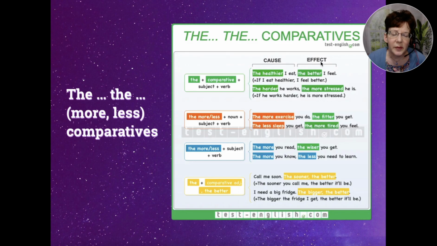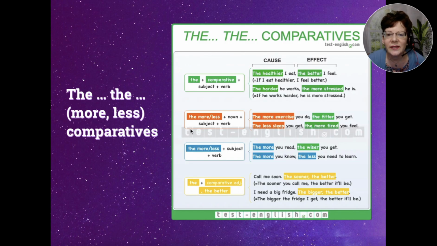So this is a matter of cause and effect. The first adjective would be the cause. If I eat healthier, I feel better. So that would be the effect. All right. And then the harder he works, the more stressed he is. Wow. This means that if he works harder, he is more stressed.